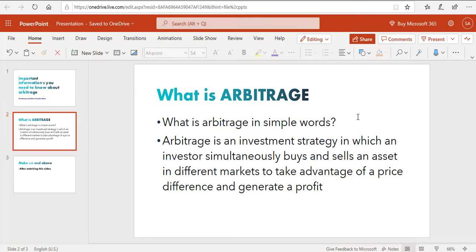Or let me use mathematical terms by saying you can buy something for $10 and you can sell for 11, 12, 13, 14, 15 or above dollars. You can sell for 15, 20 and make your profit depending on what is on the ground at that point. On arbitrage, believe me, your chances of losing money are slim. I cannot use a percentage, because we are not trading a particular commodity. We're just talking about arbitrage as a whole.